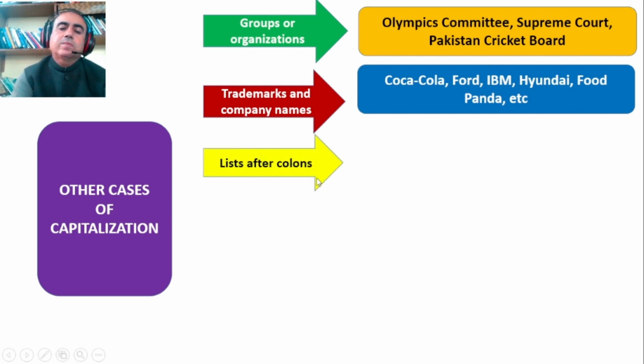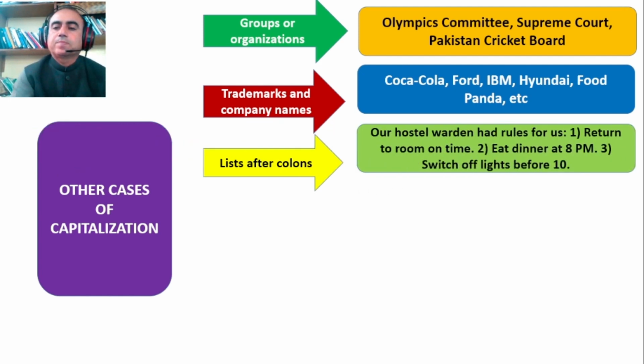Lists after colons. After a colon, if we are going to use a list with numbers: "Our hostel warden had rules for us: 1. Return to room on time. 2. Eat dinner at 8 p.m. 3. Switch off lights before 10."